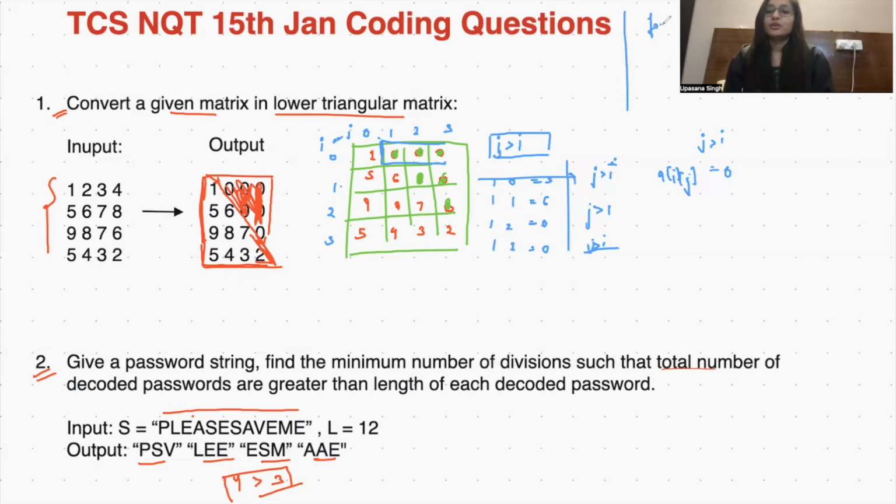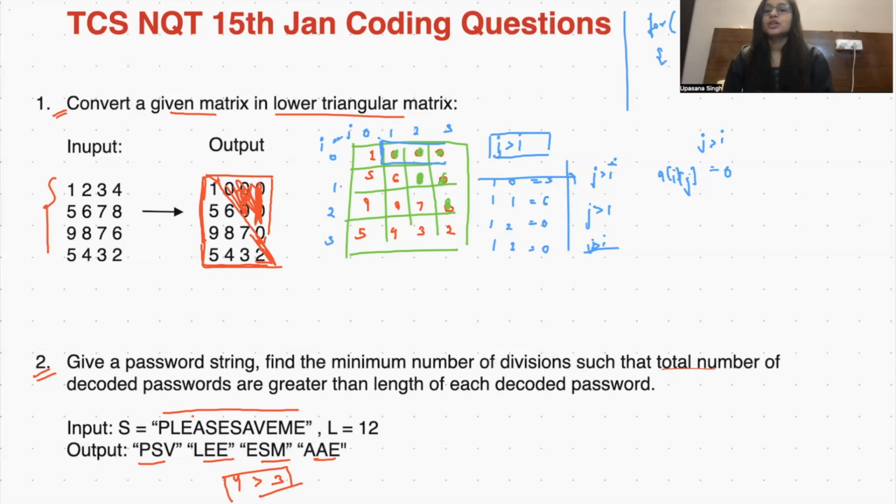First of all, we always start by traversing our rows first, right? for i equals 0, i less than n, where n is the size of your rows, and i plus plus. Similarly, for each row we need to go into each column.